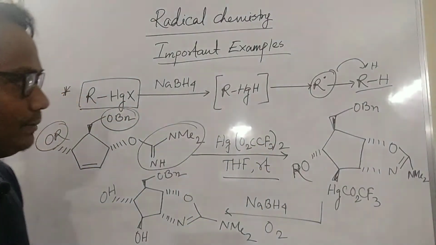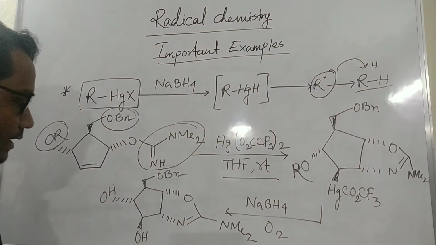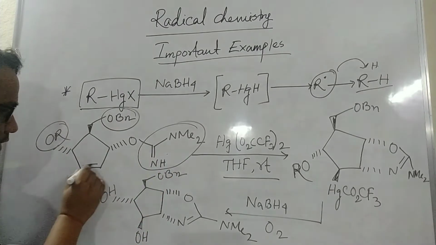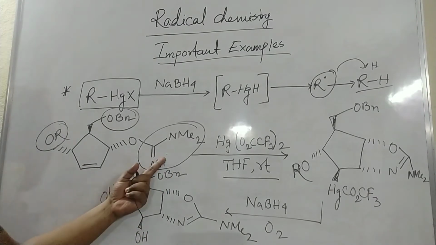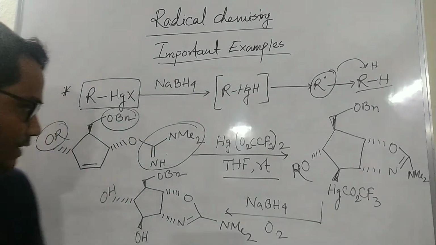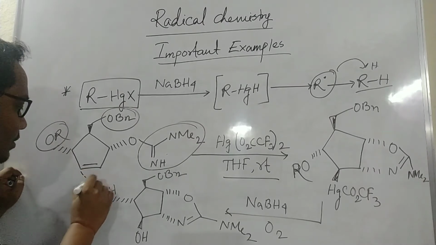So what will happen here? See, here is a mercury halide, and here is a double bond also. So here this is there, this is there, and the double bond is also there. So what will the function be? If this double bond is there, mercury always forms some chelation type compound.